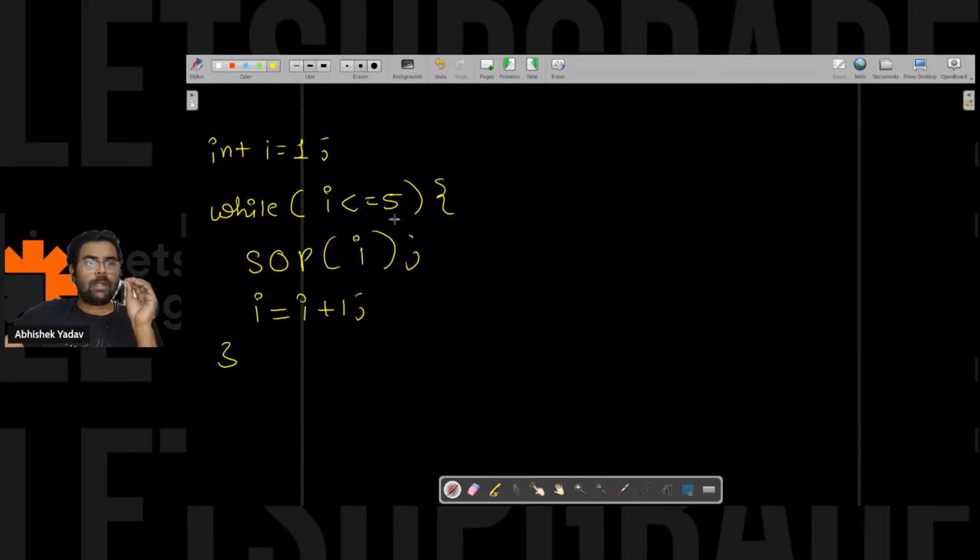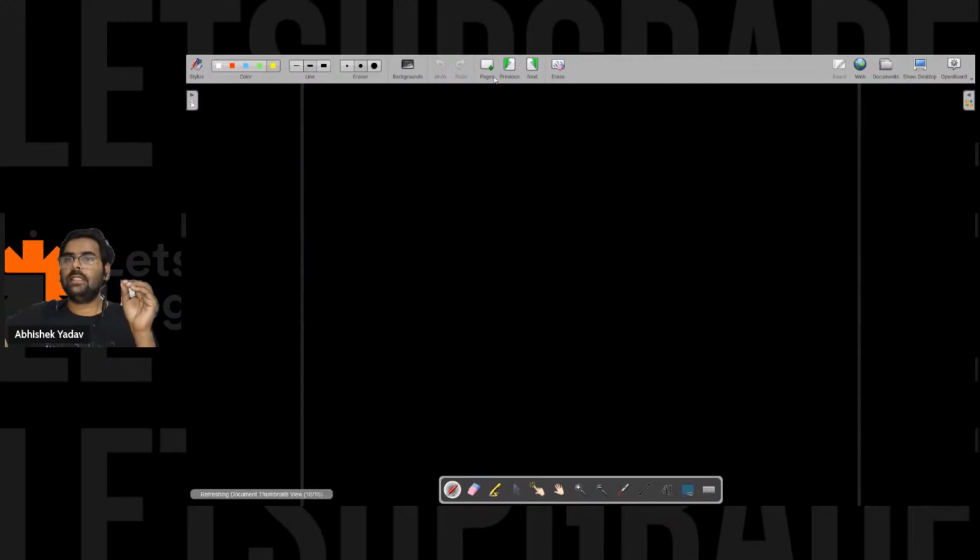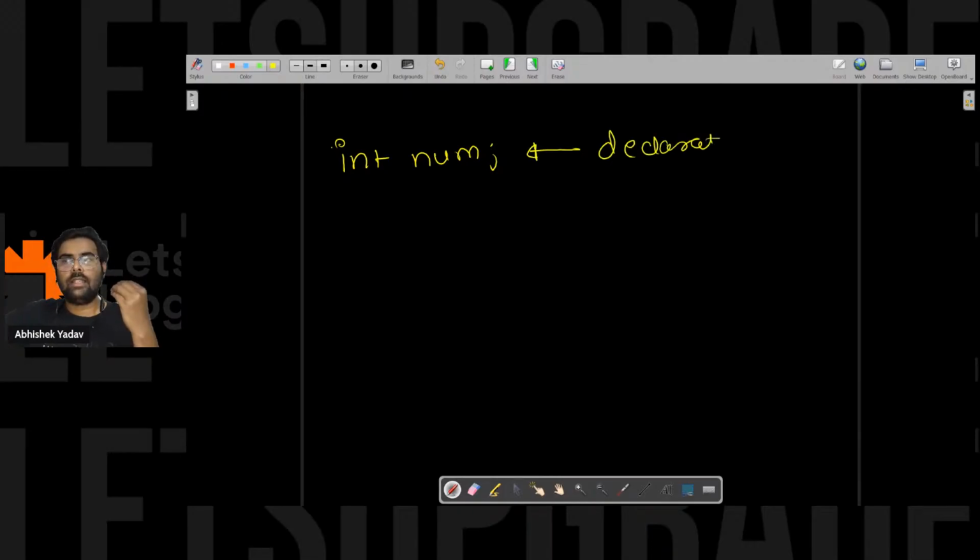After doing this part, what is the difference between initialization and declaration? Let's take one moment and understand that part also. What is declaration, guys? If you are declaring a variable, let's assume I have to declare an integer variable, so I will write int and the name of the variable, that is num. So this is a declaration of a variable, right?